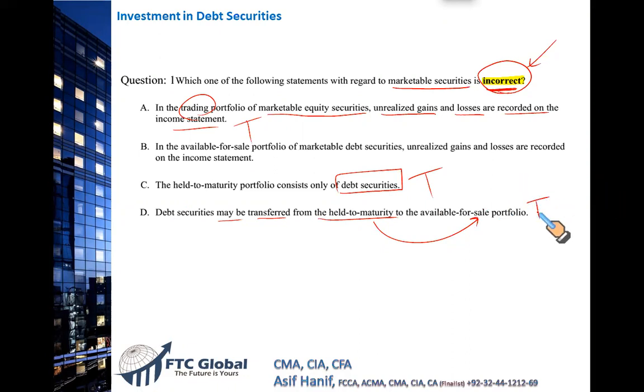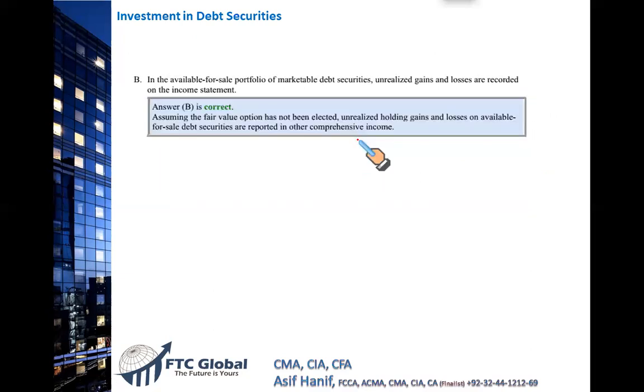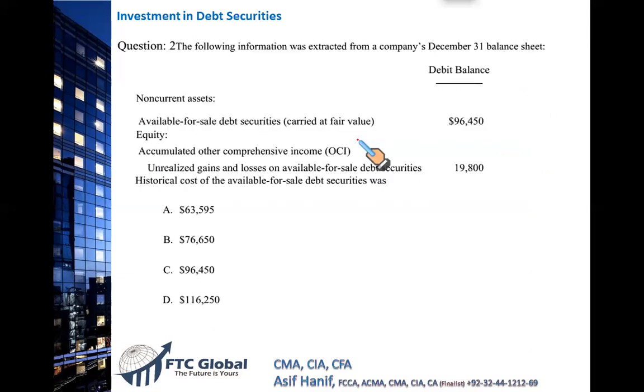Then what is not true is what most of you have given as the option. In the available for sale portfolio of marketable debt securities, unrealized gains and losses are recorded in the income statement. This is absolutely wrong, because available for sale gain and loss is routed through the other comprehensive income, not the income statement. So that makes B the incorrect option, and that is the right answer. Next.